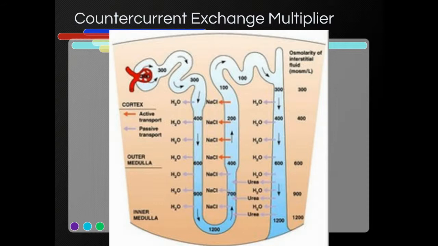What happens is this. Your fluid in your tubular system is traveling down the descending loop of Henle, traveling back up. In the ascending loop of Henle, there are protein pumps that are being activated. They are actively pumping salt out of your tubular system. When they pump salt out into the surrounding tissues and capillaries, they're creating an environment with high salt concentrations. Does nature like high concentrations? No, nature likes equilibrium. So in order to combat the high salt concentrations, what's going to happen with your water?